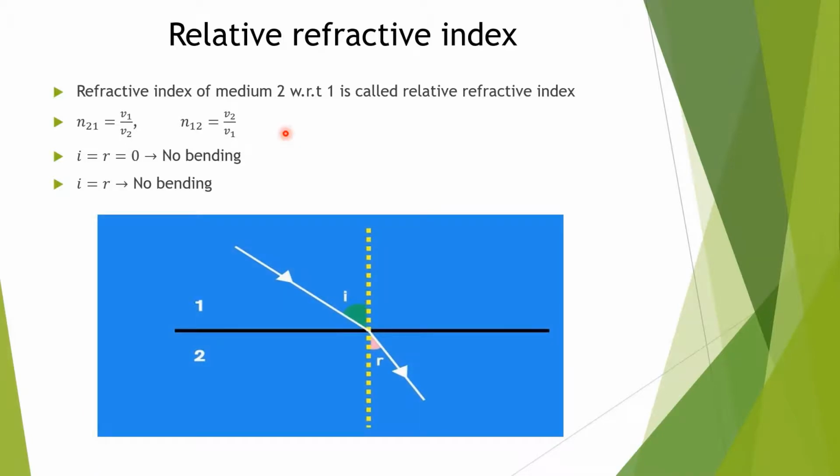Now the first medium and second medium. A ray of light is entering from medium 1 to medium 2. In that case, angle i and angle r. The speed of light in the first medium, suppose it is v1, and the speed of light in the second medium is v2. So the refractive index of the second medium with respect to the first medium is the ratio of the speed of light in medium 1 to the speed of light in medium 2.